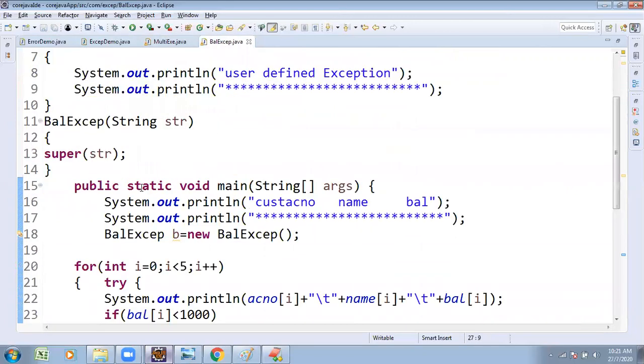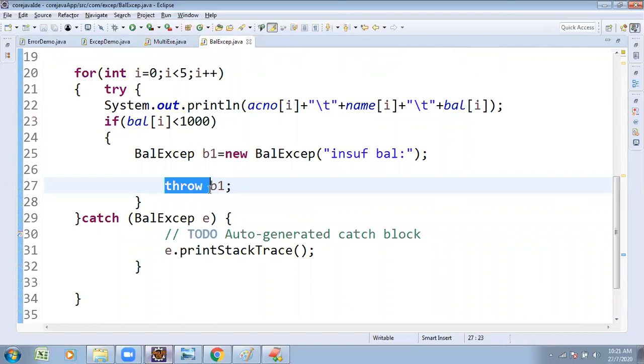Here, to define your own exception, use the throw keyword. Throws keyword is in the heading part of the method. Throw keyword is in the body part of the method. With throws, no need to handle the exception. With the throw keyword, you must handle the exception. So these are different techniques to handle the exception, the techniques we follow for handling exceptions.